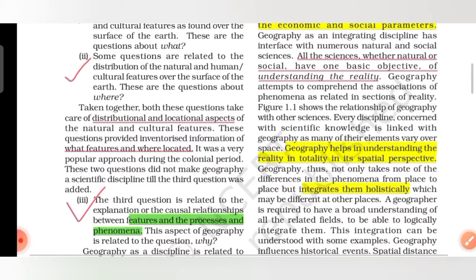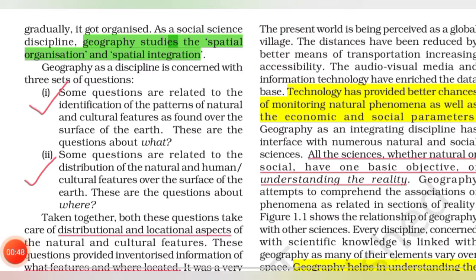In the previous video, we have studied why we should study geography, what geography is, and its various aspects. Now we'll continue from here. Geography studies the spatial organization and spatial integration. It teaches how to organize and integrate spatially.